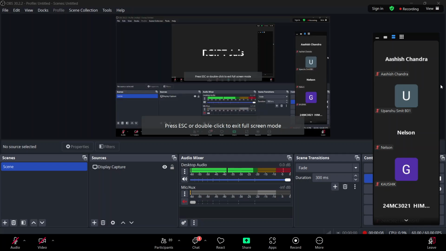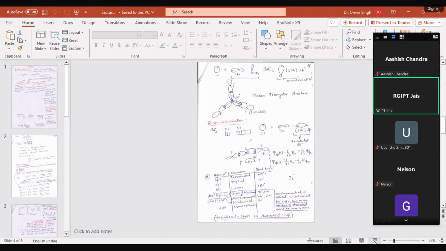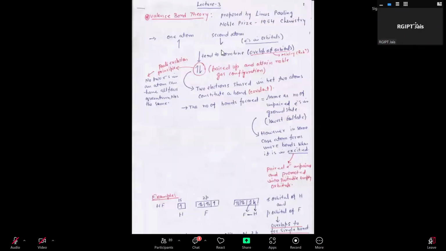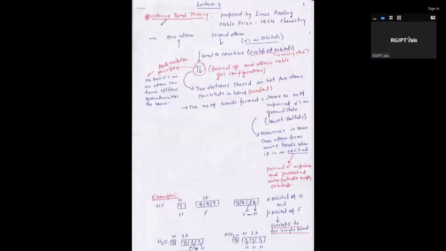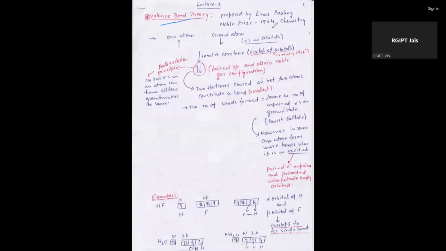In last class we discussed VBT, valence bond theory, in which first of all we discussed who discovered this. This is the scientist Linus Pauling, who got a Nobel Prize in 1954, in which he explained the bonding in a molecule, in covalent bonding, we can say.